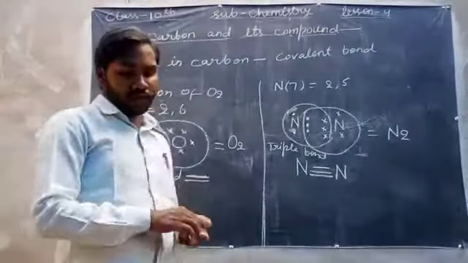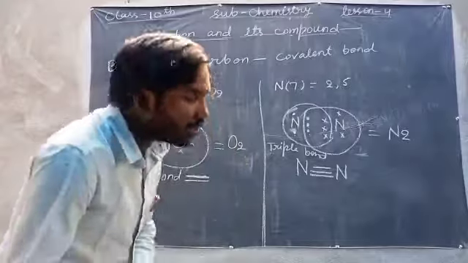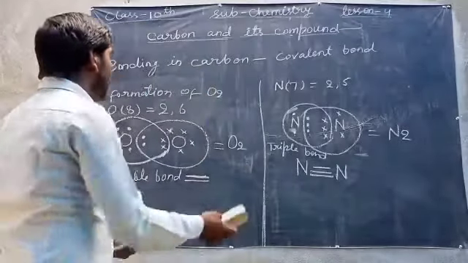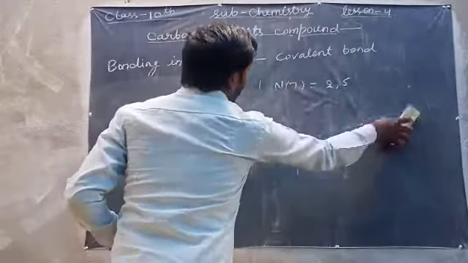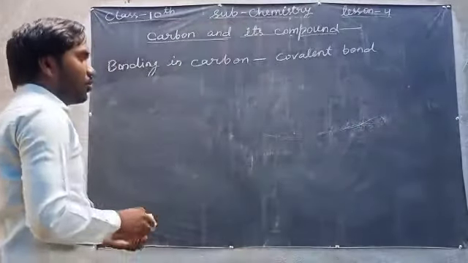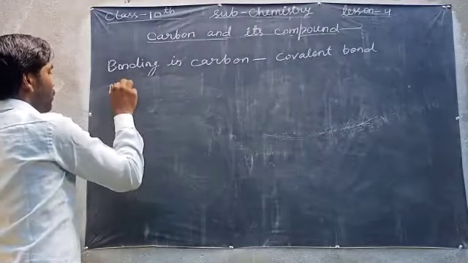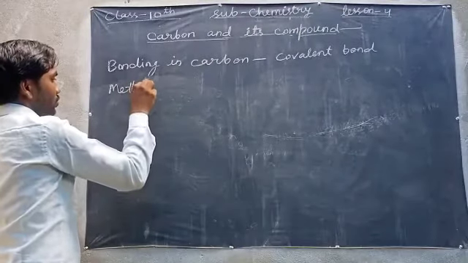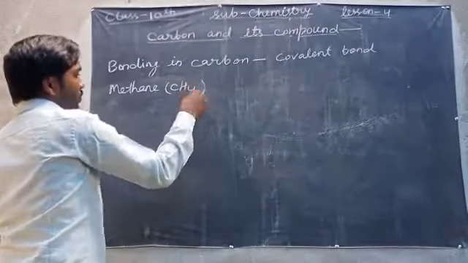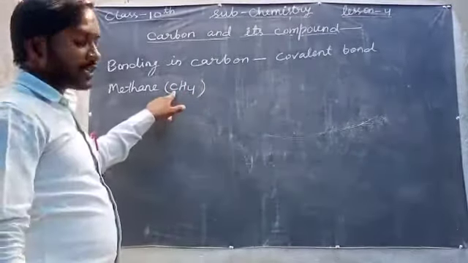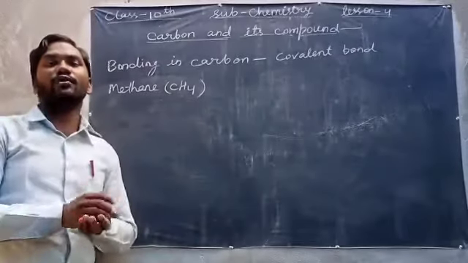Now I will show you another bond formation between carbon and other atoms, like methane. You know methane is CH4, meaning 1 carbon atom and 4 hydrogen atoms.